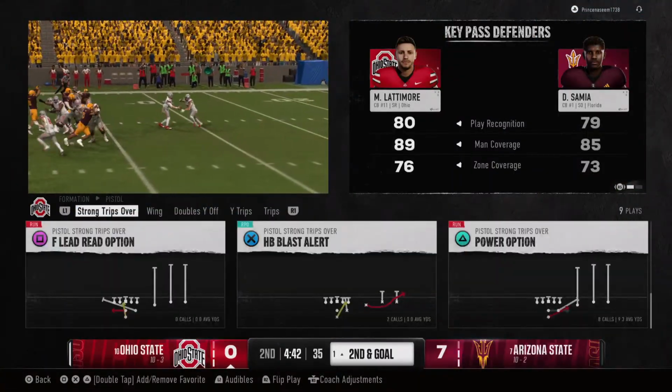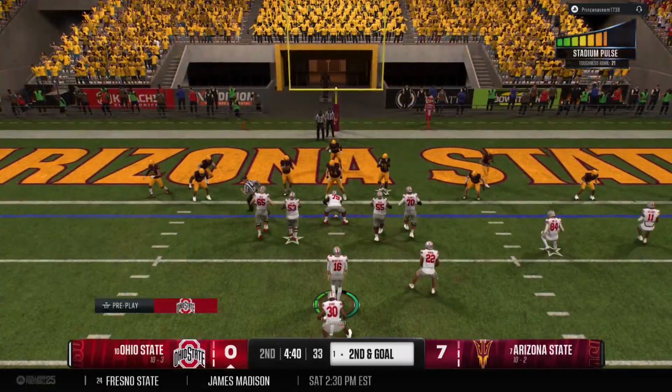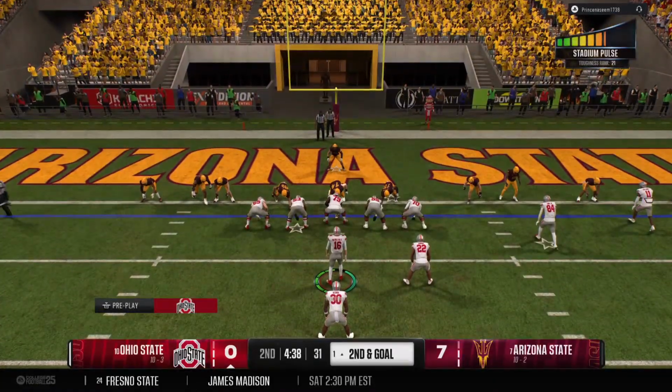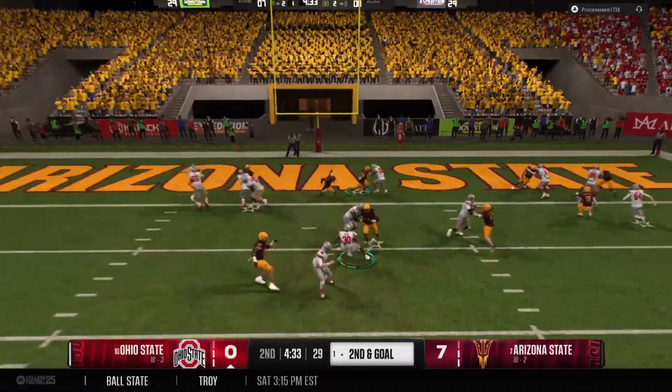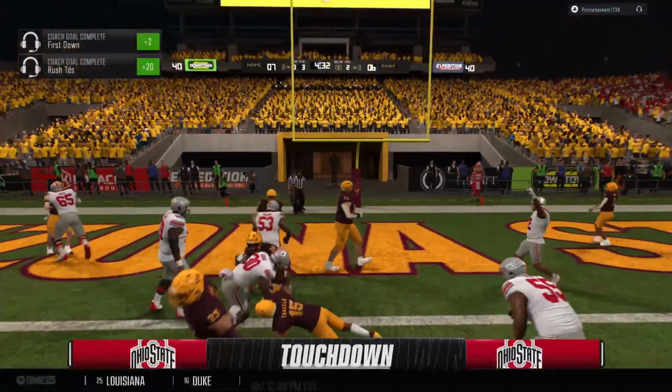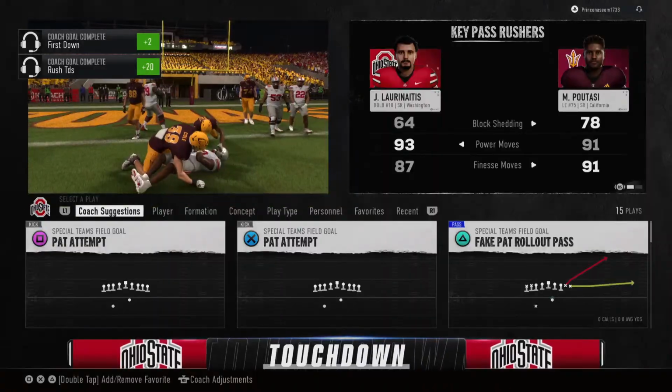A pretty good push up front here by this offensive line to get some positive yards here. You wonder if they're going to be able to run it in, or they're going to have to spread this defense out and try to find a one-on-one matchup to put the ball through the air for the touchdown. Muscles across the goal line. Touchdown, Ohio State.